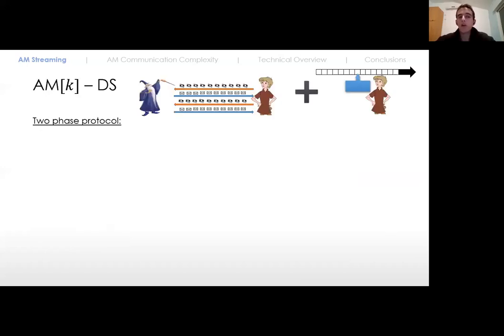So we defined what the data streaming model is and what Arthur-Merlin interactive protocols are. What we're going to do now is combine these two models together, and we'll get the Arthur-Merlin data streaming protocol. An Arthur-Merlin data streaming protocol with a parameter k is a protocol that works in two phases.